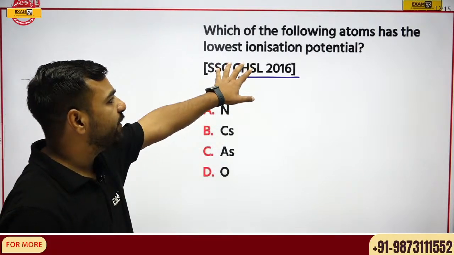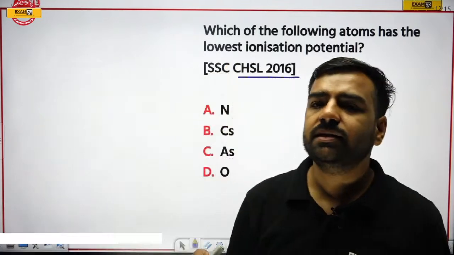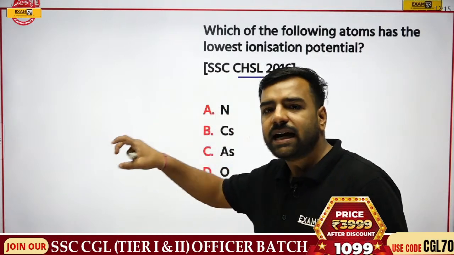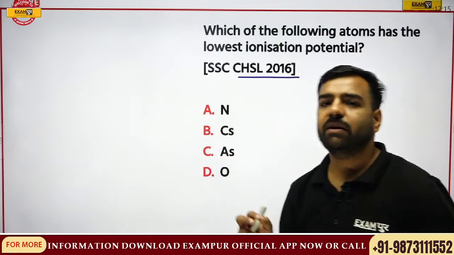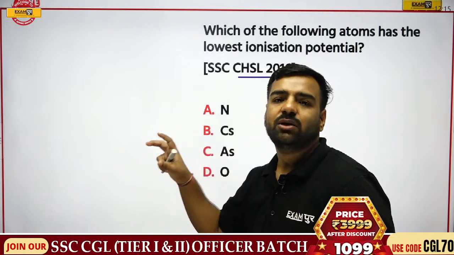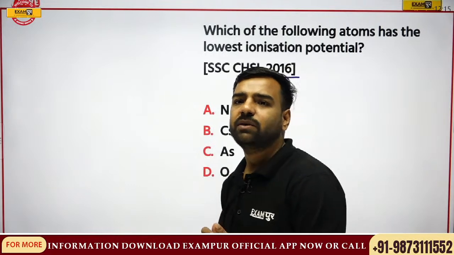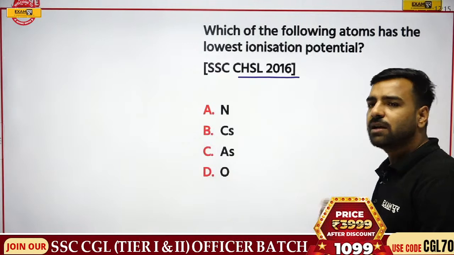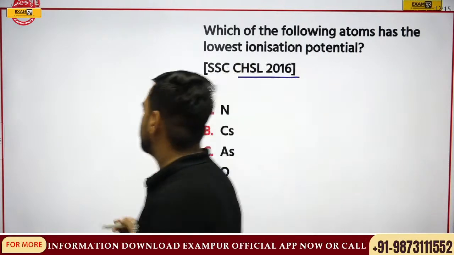We are talking about the ionization potential. Now what does it mean? Ionization potential means, if I talk about the number of shells, how easily I can take an electron out from there. Again I'll repeat my words: how much potential is actually required to remove that electron? Now it's very simple. Try to understand this. Madhana is saying, sir, is it A, that is nitrogen? Madhana, I'll explain this. Just try to understand this part.